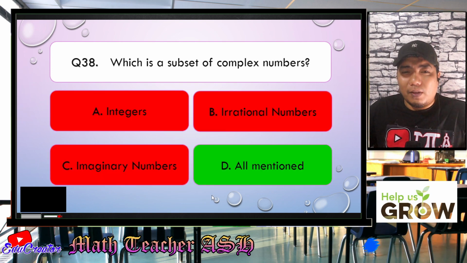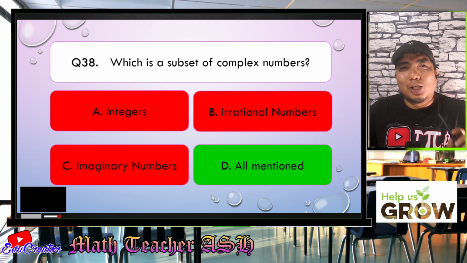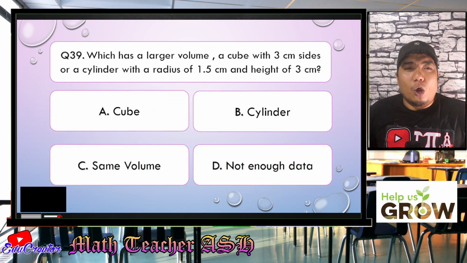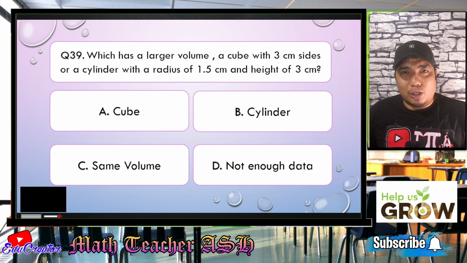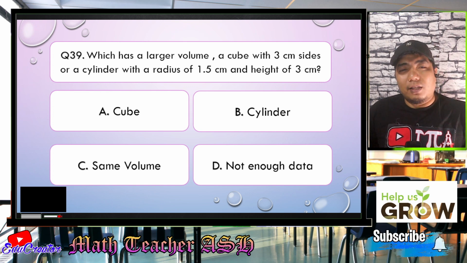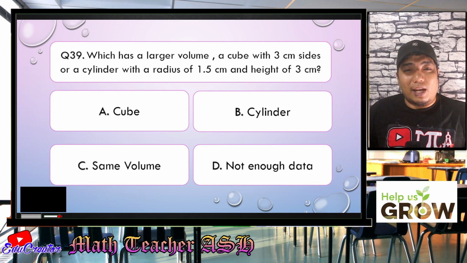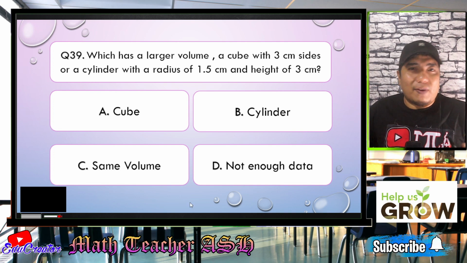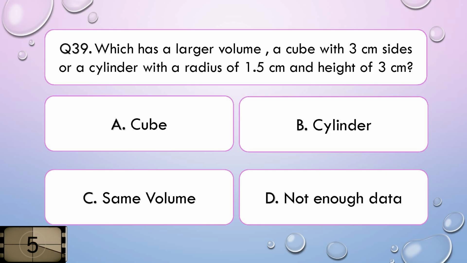Alright. Easy, right? Very easy, my dear math learners. So now let us go to question number 39. Which has a larger volume? A cube with 3 centimeters as sides or a cylinder with a radius of 1.5 and a height of 3 centimeters? Is it A, the cube, B, the cylinder, C, they have the same volume, or letter D, not enough data? Give you 5 seconds to think about your answer.